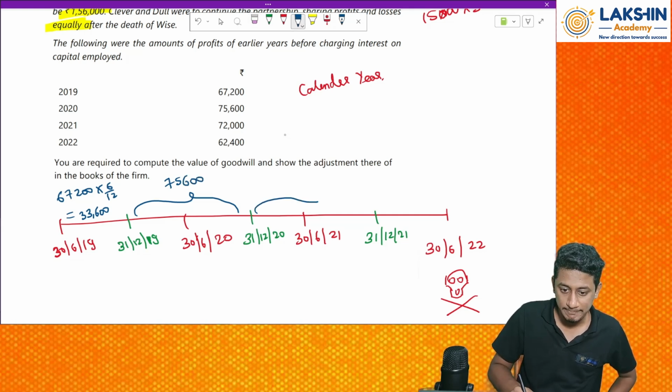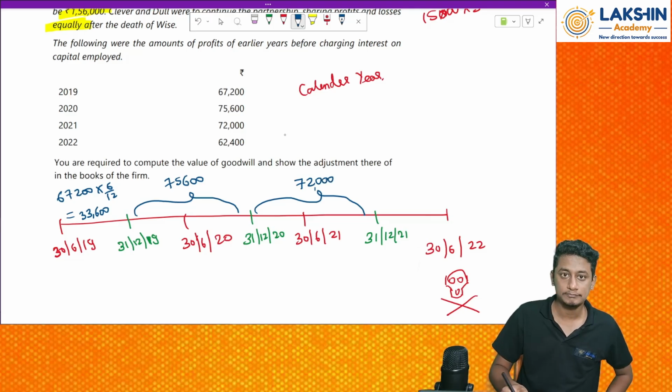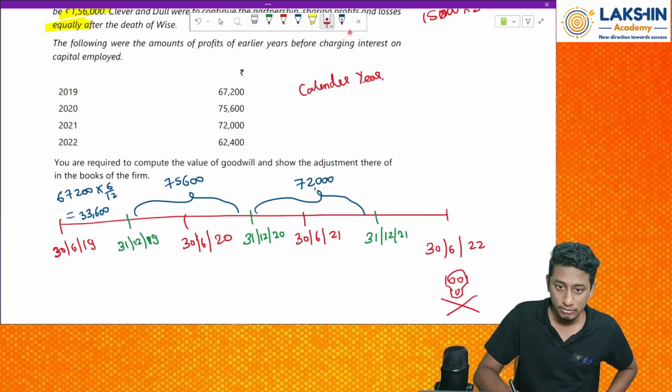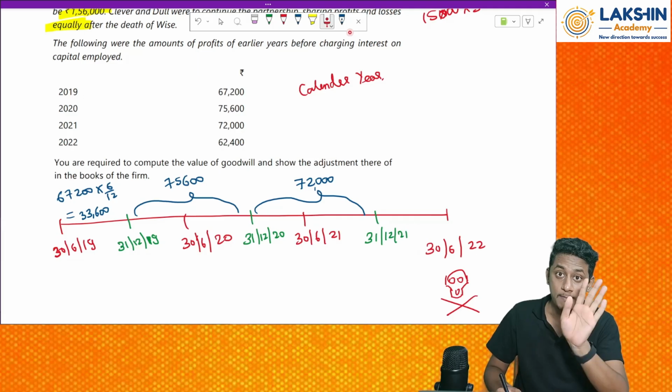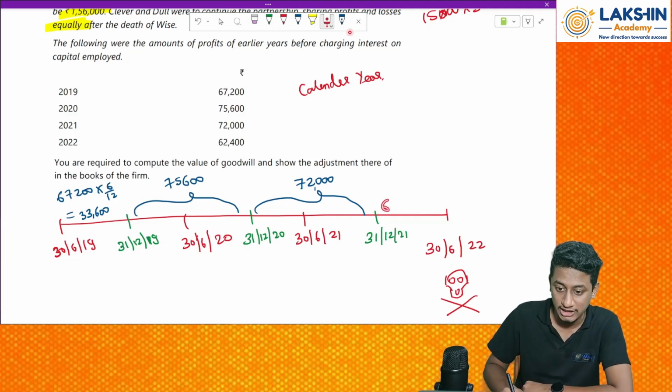Then again simple, here also 72,000. Yes, straight away I can take it. Now this small portion remains. This is again a portion of how many months? 6 months. Yes, compute 6 months. See, I won't be teaching you the calendar over here, okay? Please understand it by yourself. Okay, so 6 months again.